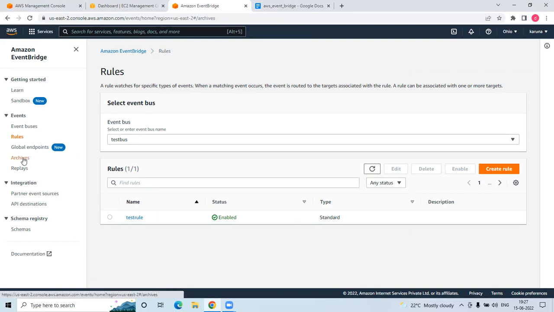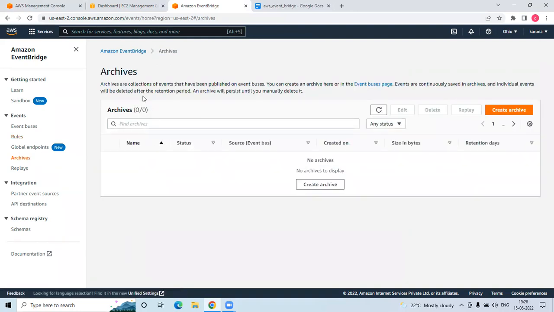Then go for archive. What is an archive? An archive is a collection of events that have been published on the event bus. Let's say we have a test event bus, so there is a collection of events that will be published into our test event bus. You can archive them, because normally events are deleted after some time, and otherwise we have to delete them manually. If you create an archive, that will be helpful.